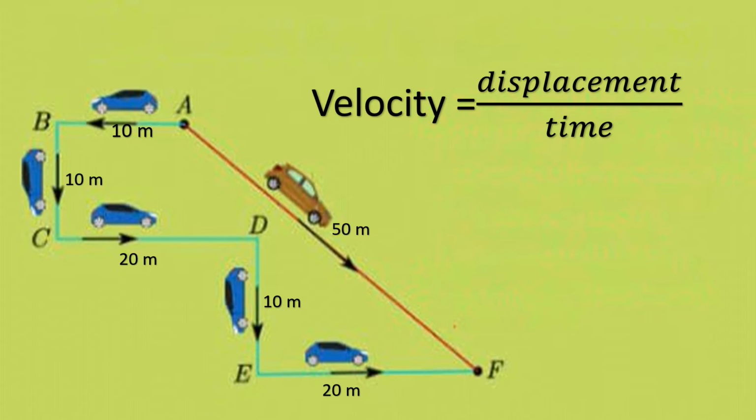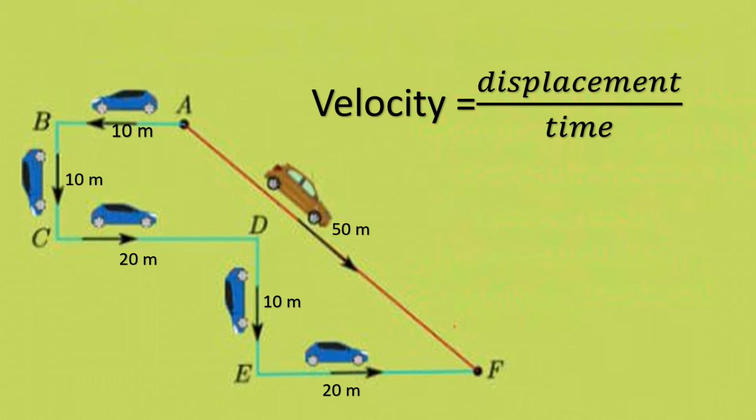And what is meant by displacement? To reach that place, if you are having a shortcut, that is called displacement. For the displacement you will mention the direction. 50 meter due north. 50 meter due west. Likewise, when you mention the direction, that is called displacement.